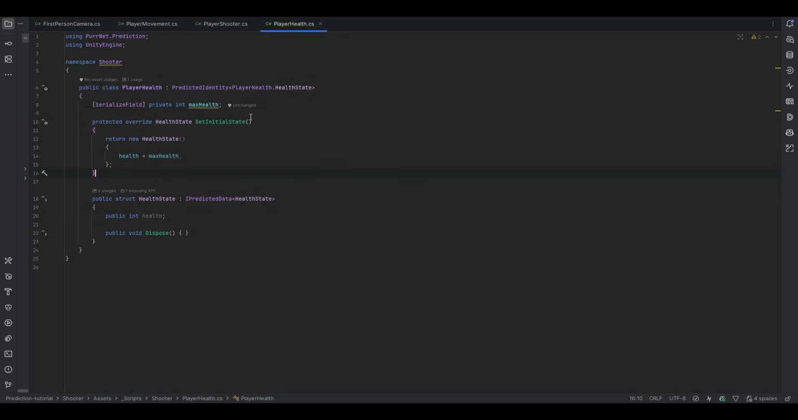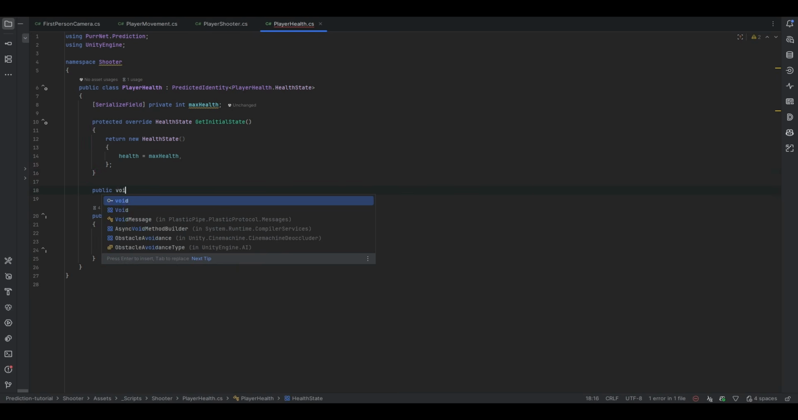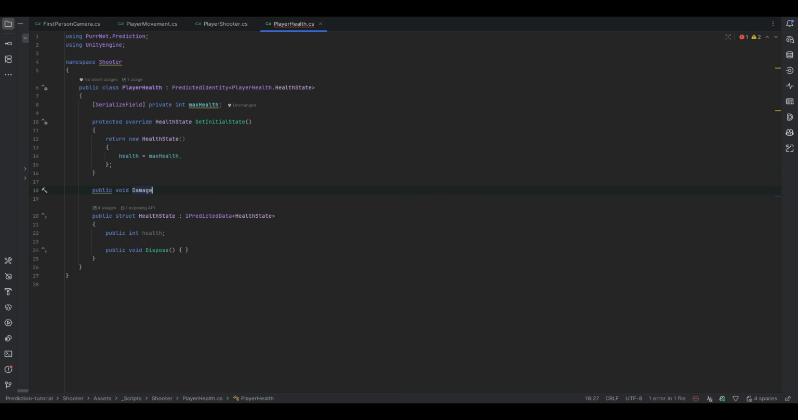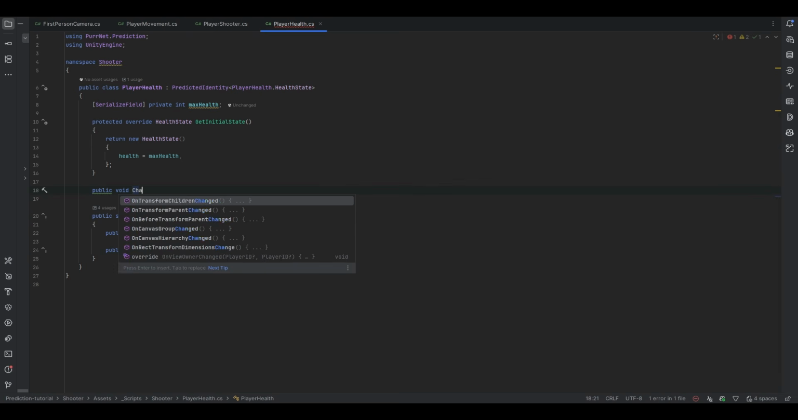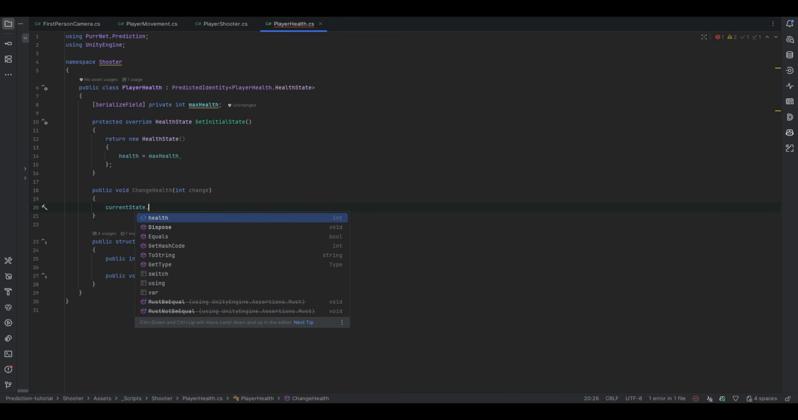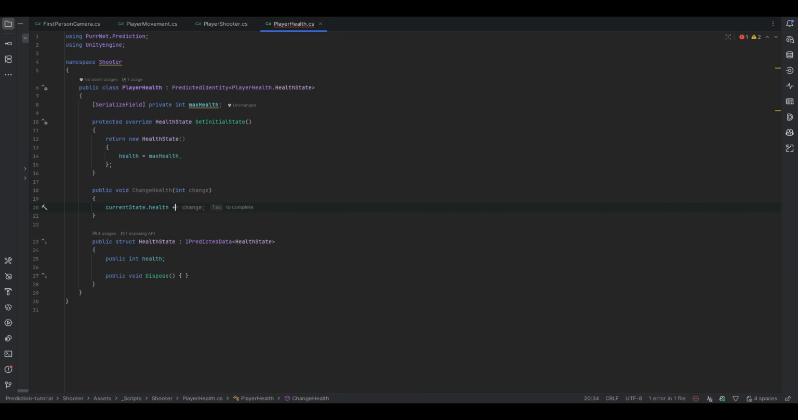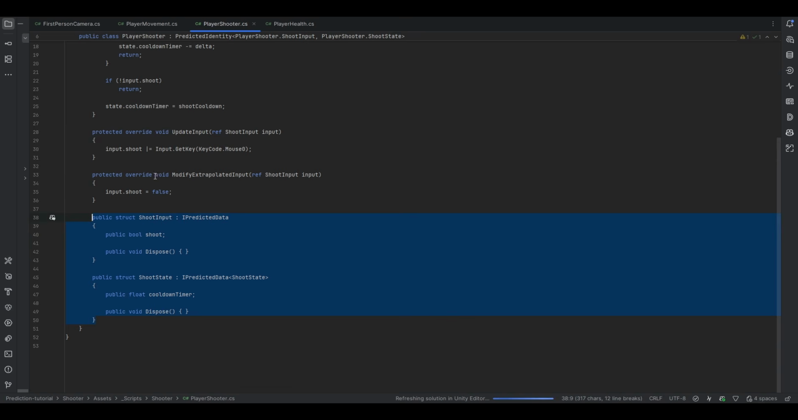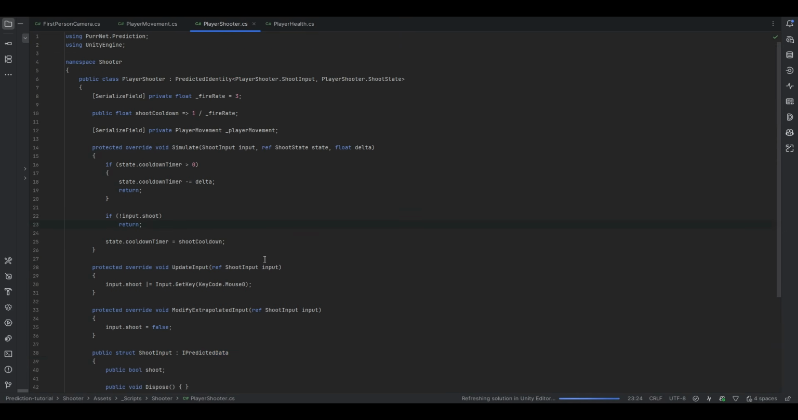And now let's make some methods in here that can help us a little bit. So let's make a public void. And let's do a damage. I guess let's do a change health actually. I think that's cleaner. Int, I guess change is what it'll be called. And then this will just get the current state.health and do plus equal to change. And that should pretty much do that. So now going back into the shooter, let's try and actually handle the shooting logic.